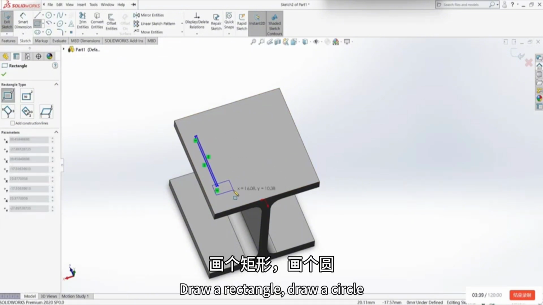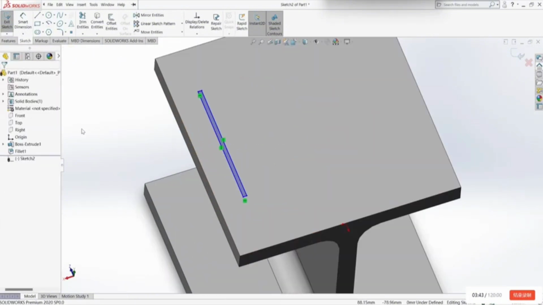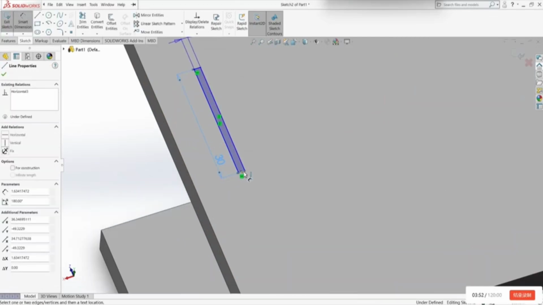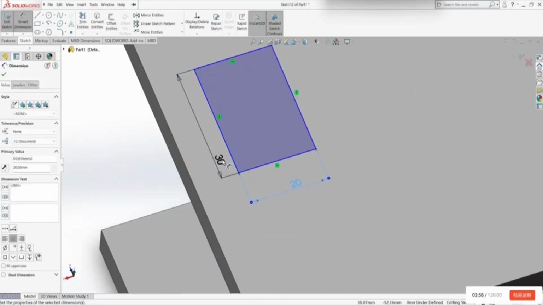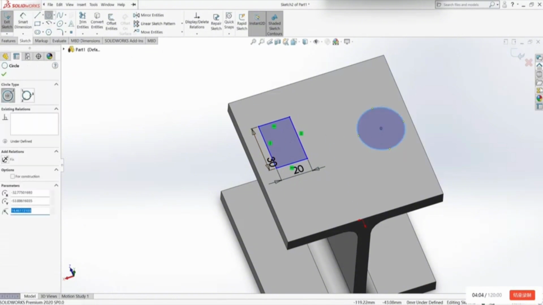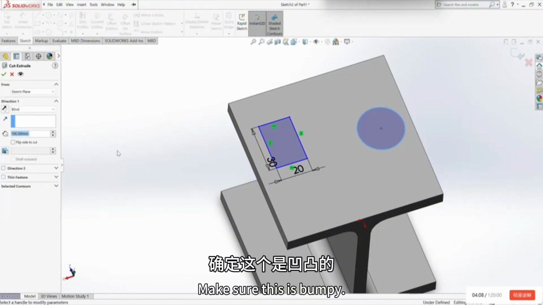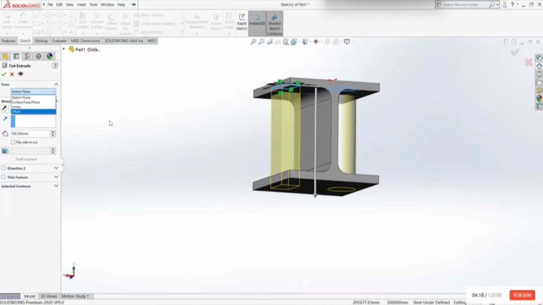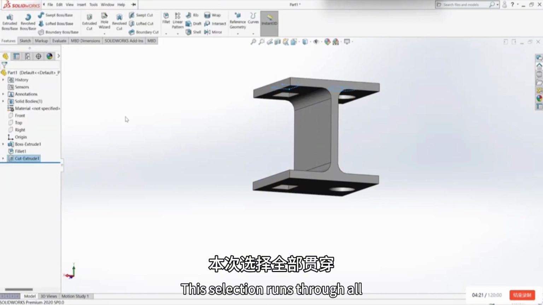Draw a rectangle, draw a circle. Modify size. Make sure this is bumping. Can choose from full penetration or fixed size. This selection runs through all.